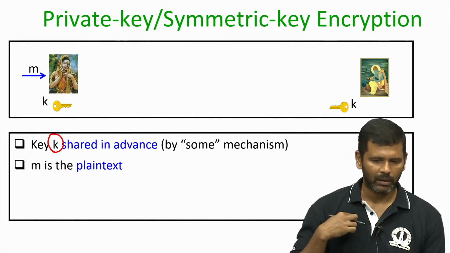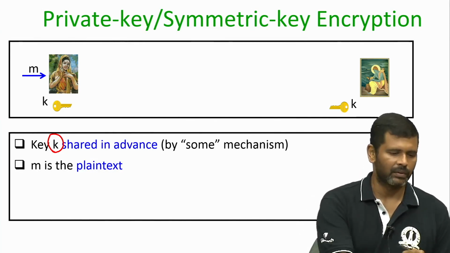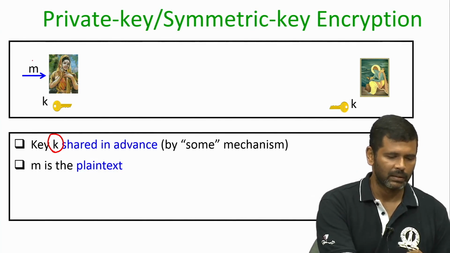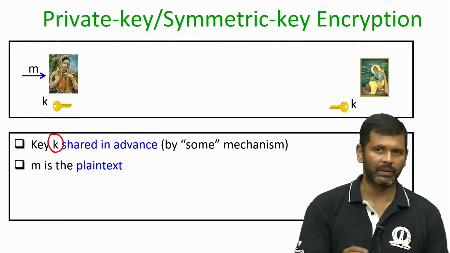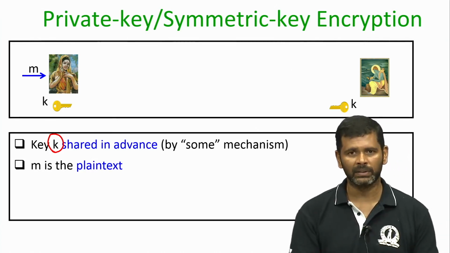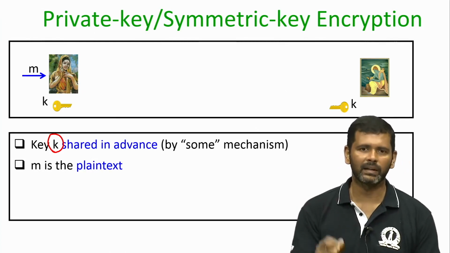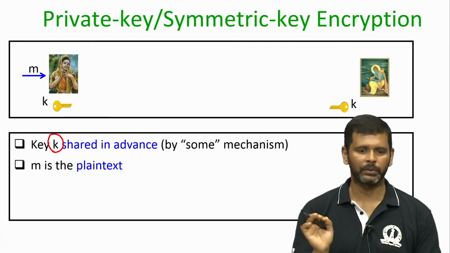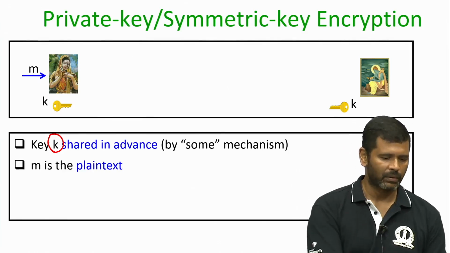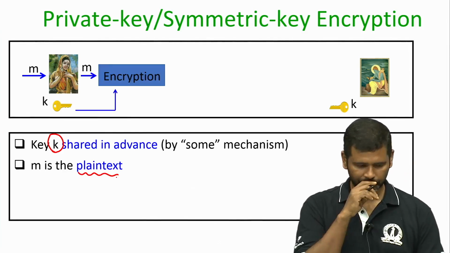Now, assuming this setup has been done, the way symmetric key encryption works is as follows. Imagine Sita has some message, it could be an email, it could be just a hi message, it could be her net banking password. She has some message which is abstracted as a binary string, and we call her message the plain text.